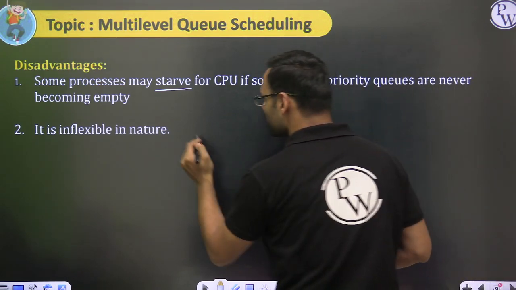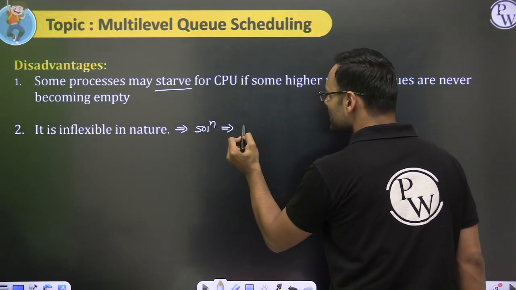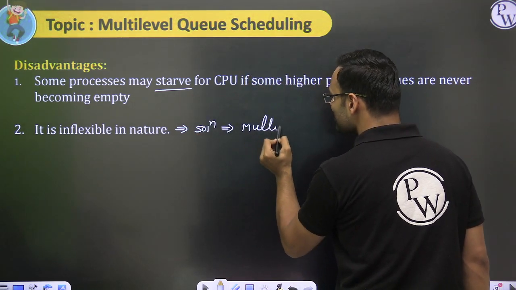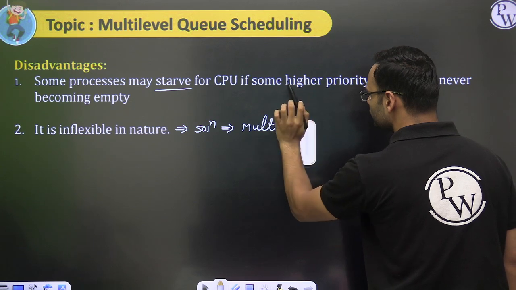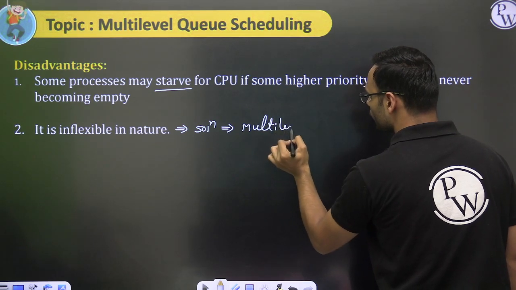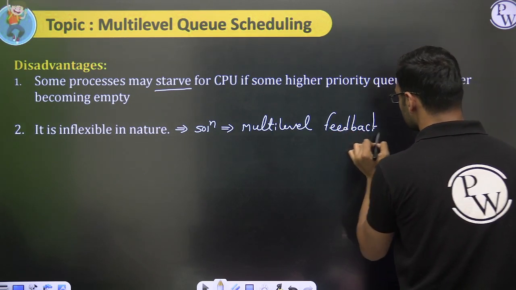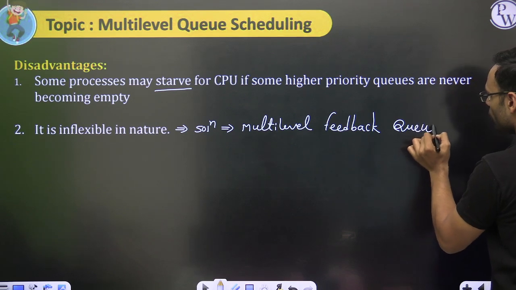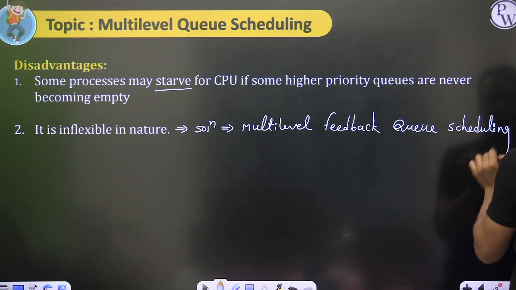There is a solution to this. Yes. The solution to this issue is the next algorithm, multi-level feedback queue scheduling. And this is what is used in all modern day computer systems.